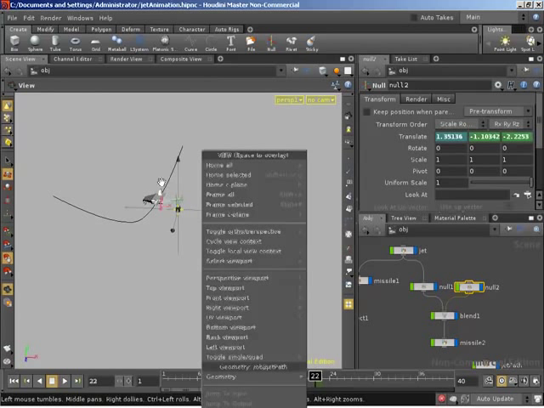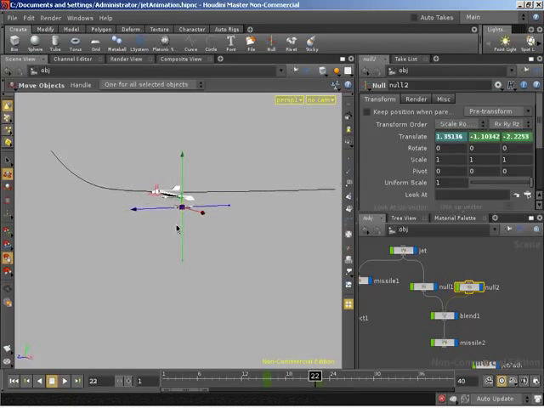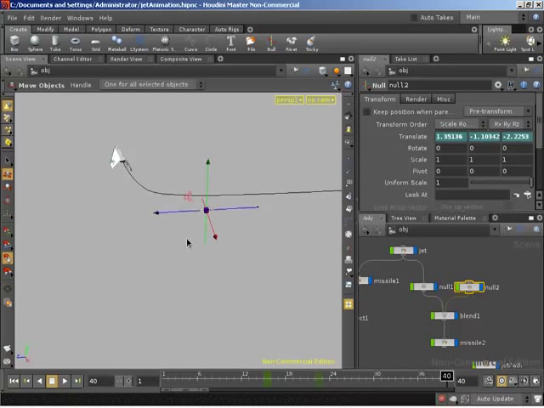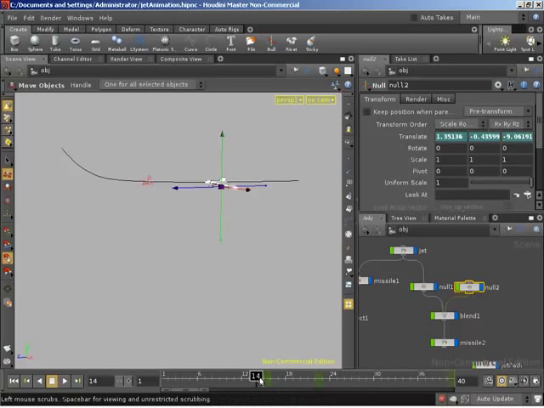From this point, we really just want our missile to take off, to accelerate. So he's going to just travel in Z, in a fairly straight line. I'm going to take us to the end of our animation, grab Translate Z and move him a fairly large distance, not too far, but obviously he's now going to overtake the jet. With him positioned in Z, I'm going to Alt left click on our translation values, and that's just going to set a key on Z. Y and X haven't changed. So now our jet comes along, we launch the missile, and then our missile takes off.